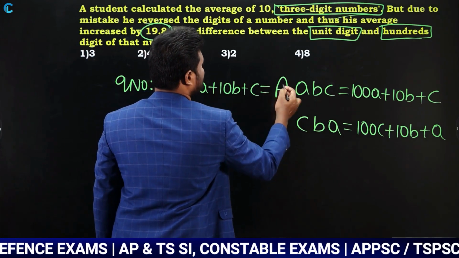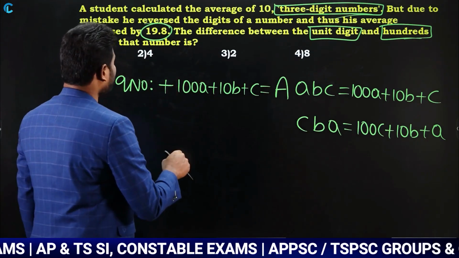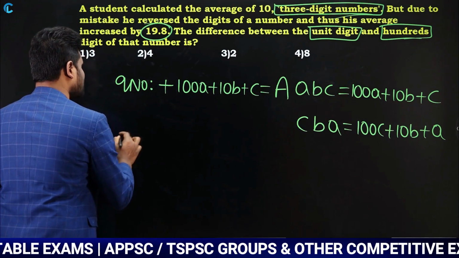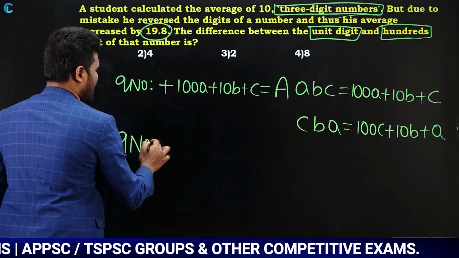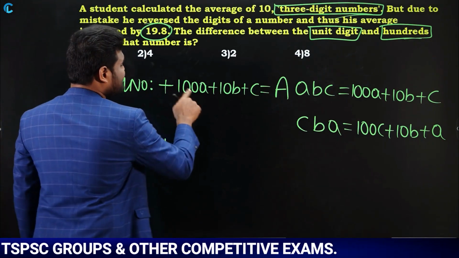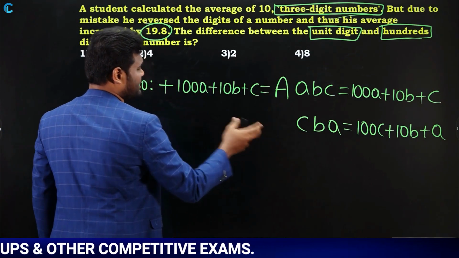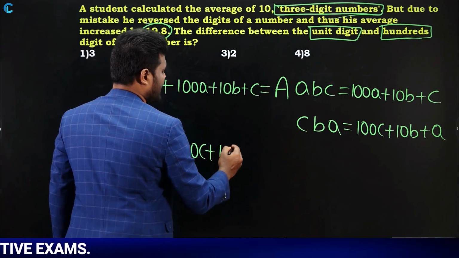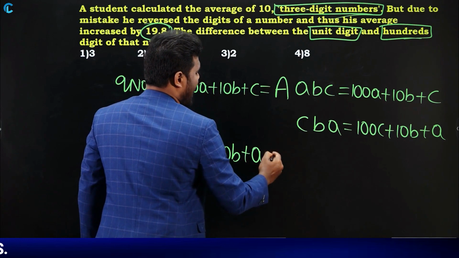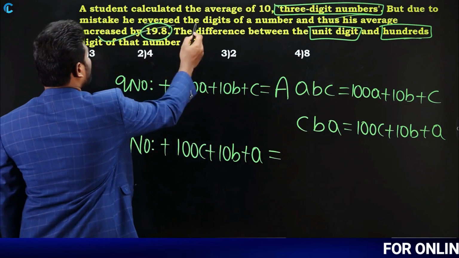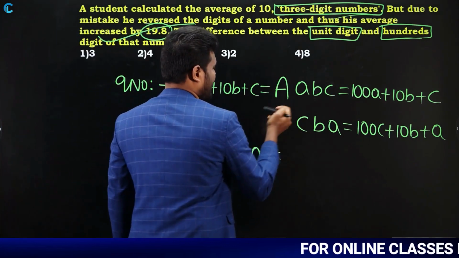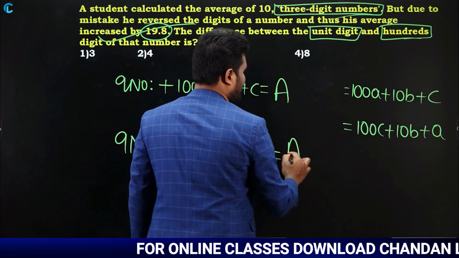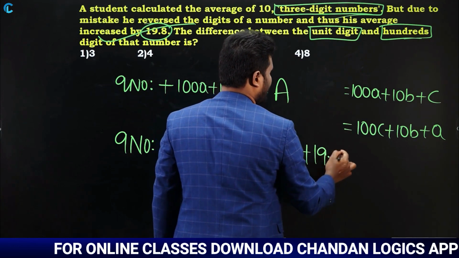And let us say the average is A. And later what happened is, again, these 9 numbers are same as it is. But this last number is interchanged. As it is interchanged, it is going to be 100C plus 10B plus A. And due to this, the average increased by 19.8. Initially the average is A. If the initial average is A, now it is going to be A plus 19.8.